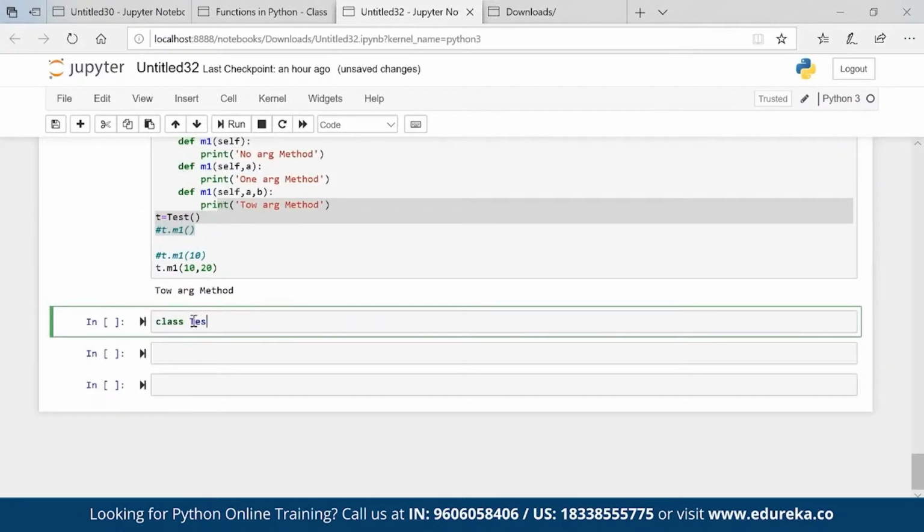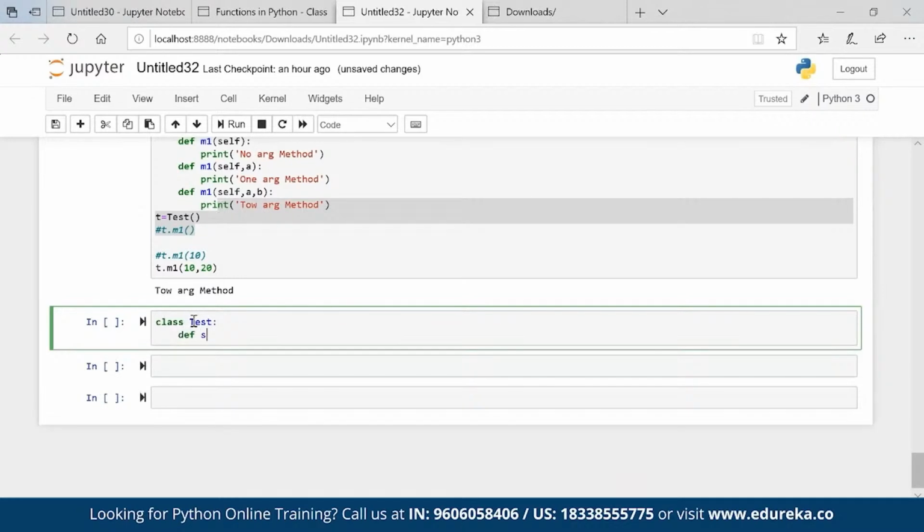Class Test, def sum, let's say self, a equal to None, b equal to None, and c equal to None. I'm passing three values.